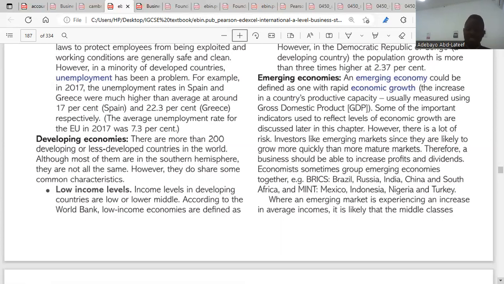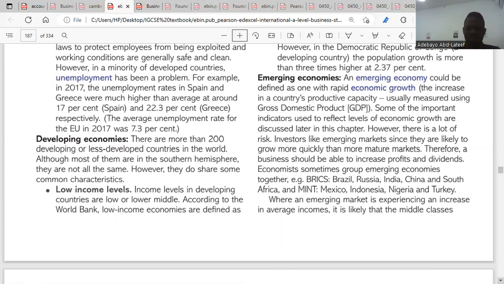In such countries, the income of the middle class continues to rise and expand. Two, continuous demand for both local and imported goods and services. In such an economy, there's always an increase in demand for imports and exports of goods and services.